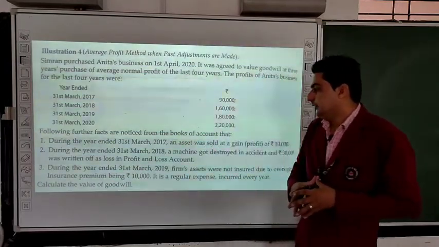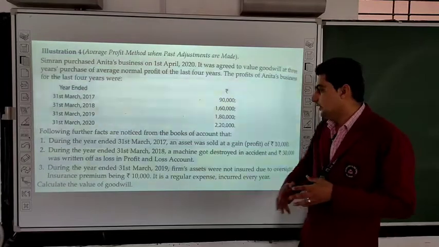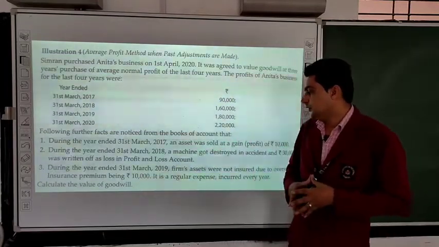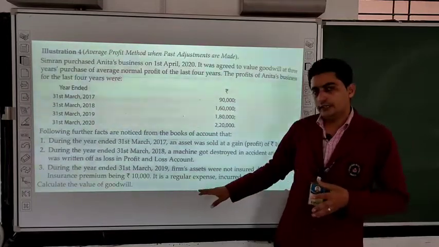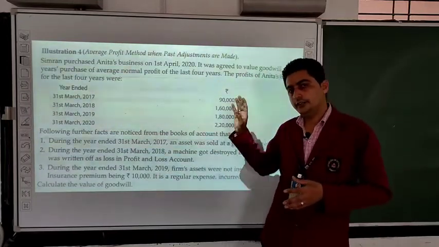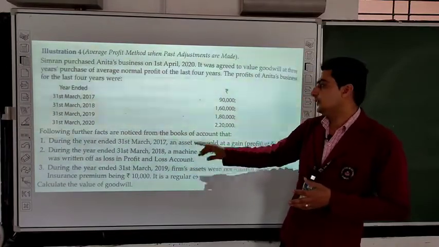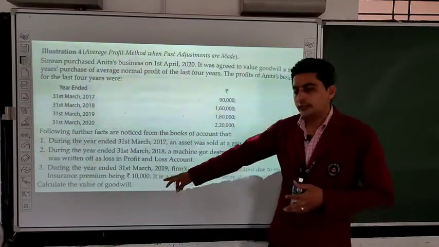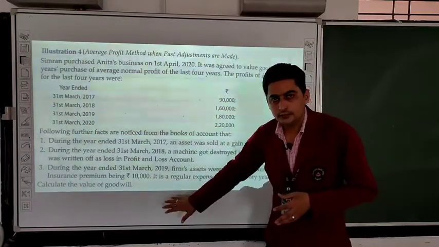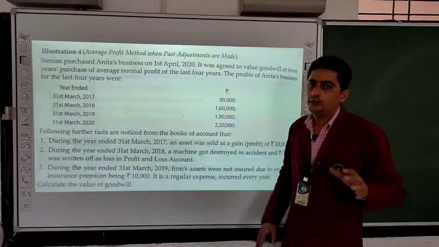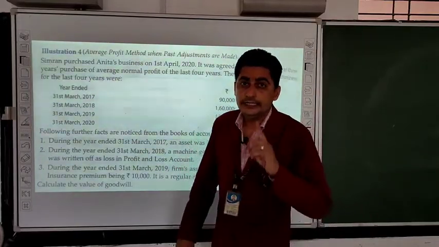Third, during the year ended 31st March 2019, the firm's assets were not insured due to oversight. The insurance premium being 10,000 is a regular expense incurred every year. Because it is a regular expense and we had not deducted it from this year, we will deduct this 10,000 from 2019. So 1,80,000 minus 10,000 will be 1,70,000. So these were the 3 adjustments which we had done. All the abnormal losses we added and all the abnormal profits we deducted.